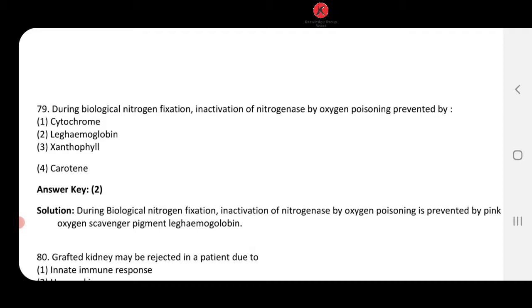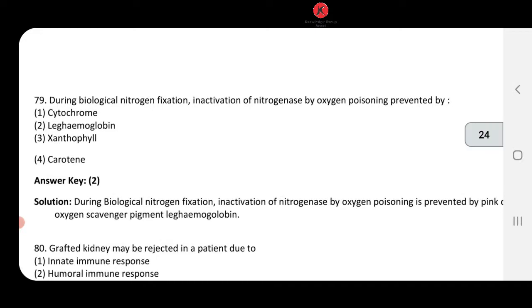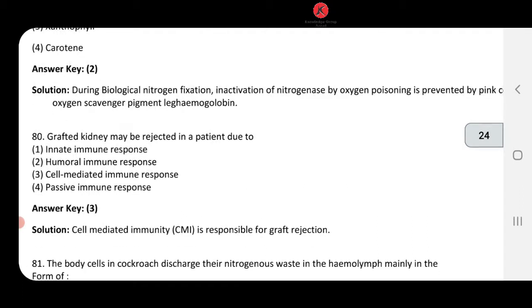Why is it so? क्योंकि जो nitrogenase enzyme है, the reason for the same is that the nitrogenase enzyme is sensitive to oxygen. So dear student, यहाँ पे जो leg hemoglobin है accepts oxygen, right, preventing inactivation of nitrogenase. Okay, तो leg hemoglobin basically acts as an oxygen scavenger. So 79 answer number 2 is going to come.